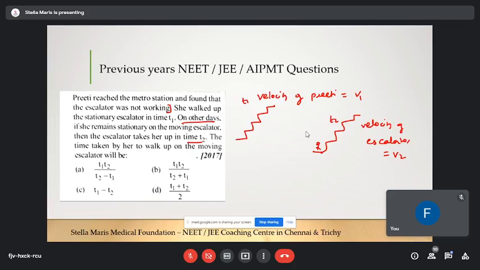In the third situation, what they have said is that the escalator is also moving, and Preeti is also moving. Just tell me, in common sense, in all these situations Preeti reaches the floor. Compare the first situation and the third situation. Here only Preeti is moving. Here the escalator takes her up and Preeti is also moving. In which situation does Preeti reach this floor quickly, comparably between 1 and 3?